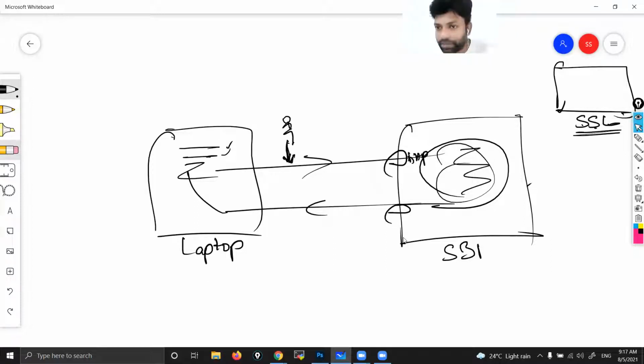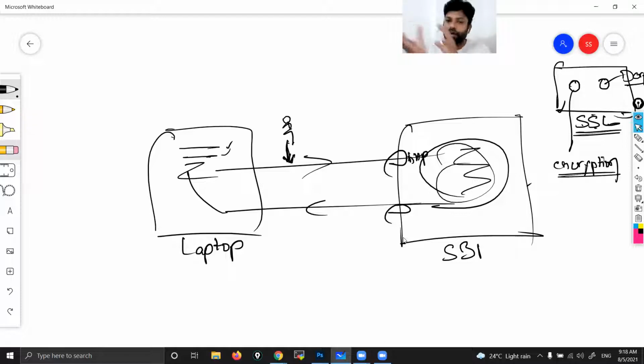With that certificate, they will provide two keys. One is the encryption key. Another one is the decryption key. Encryption means, guys, what? Suppose I have a file. If I encrypt that file, no one can read the data. The data will be converted into an unreadable format. Decrypt means converting the unreadable format into a readable format, right? So this SSL certificate contains both encryption and decryption keys.